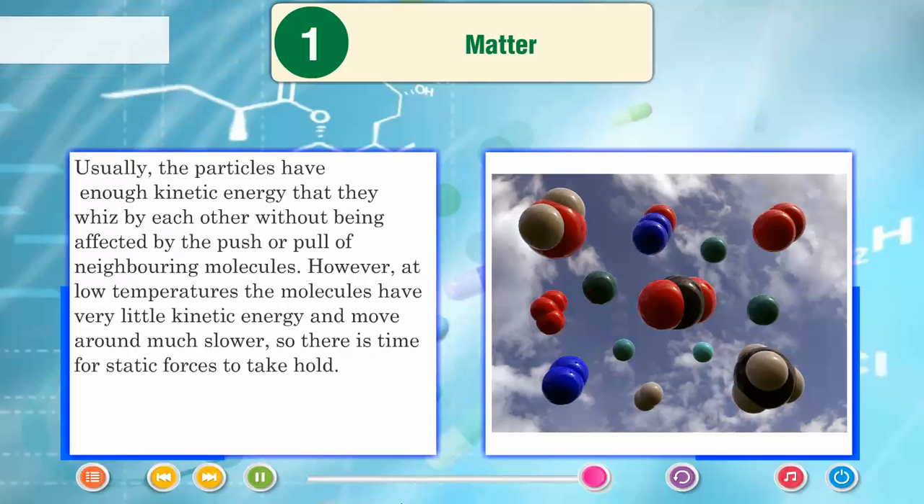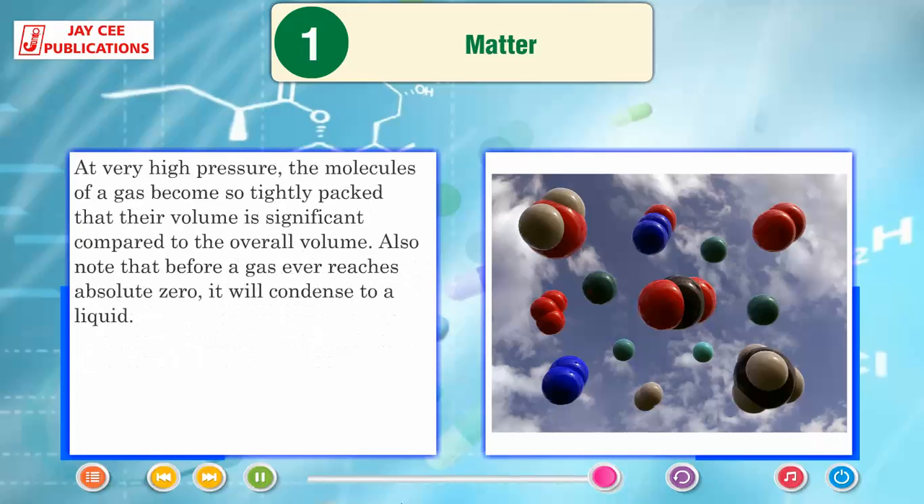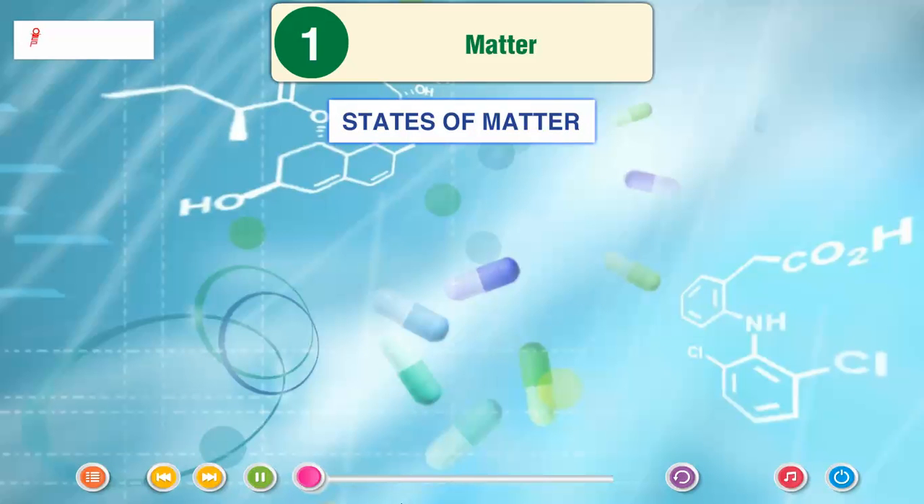Usually, the particles have enough kinetic energy that they whiz by each other without being affected by the push or pull of neighboring molecules. However, at low temperatures, the molecules have very little kinetic energy and move around much slower, so there is time for static forces to take hold. At very high pressure, the molecules of a gas become so tightly packed that their volume is significant compared to the overall volume. Also note that before a gas ever reaches absolute zero, it will condense to other states of matter.